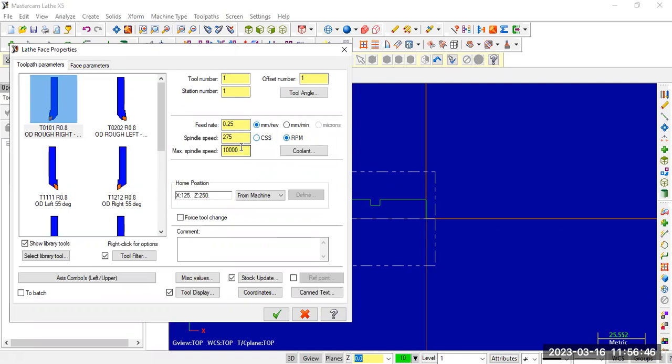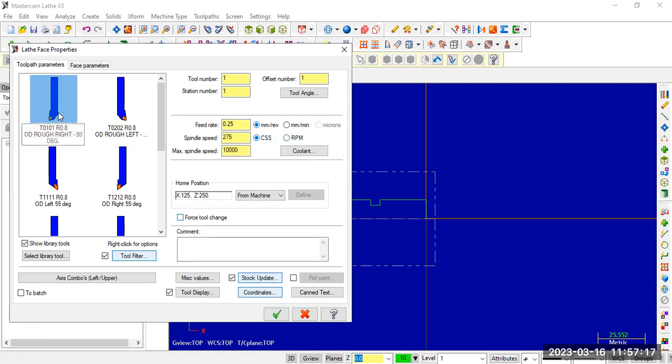Maximum spindle speed. Every machine will have some maximum capacity. If you observe our ordinary machine tools, they will run up to some 1500 or 1200 RPM only. The CNC machine may have some 3000, 4000 RPM. So we can specify that also. Beyond that, it will not rotate. After entering the suitable values, I'm using defaults only, mm per revolution, CSS. So just click on OK.